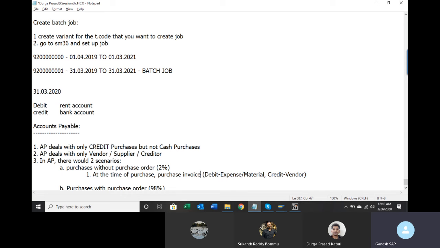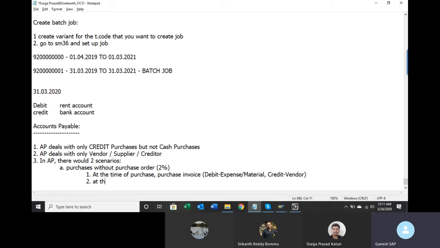This purchase invoice is nothing but, if you buy stationery from the vendor, he is going to give you the bill, right? So that bill you are going to enter into the system. That is the purchase invoice. At that time, what is the entry? Expense you are going to debit, stationery expense. Credit will be vendor. When you put credit as a vendor, that means you are yet to make the payment to him.